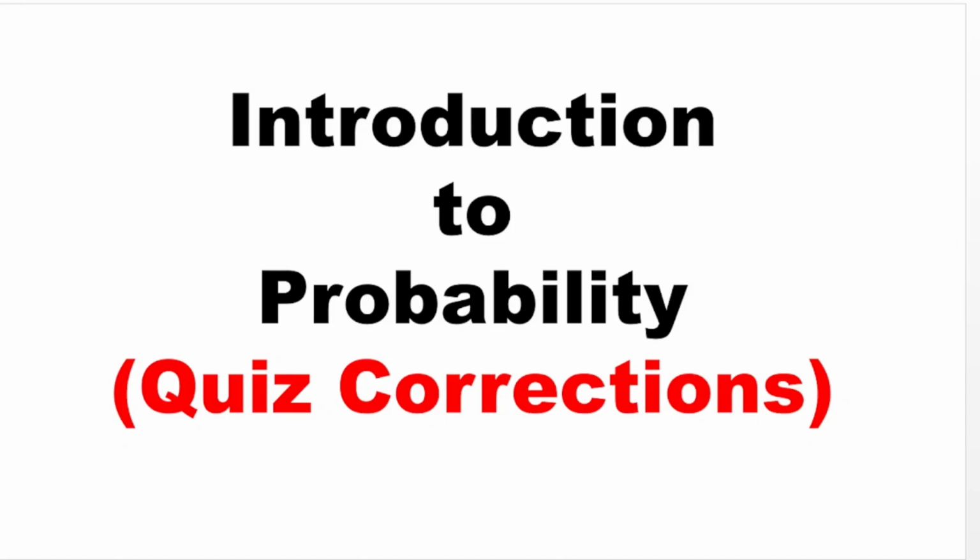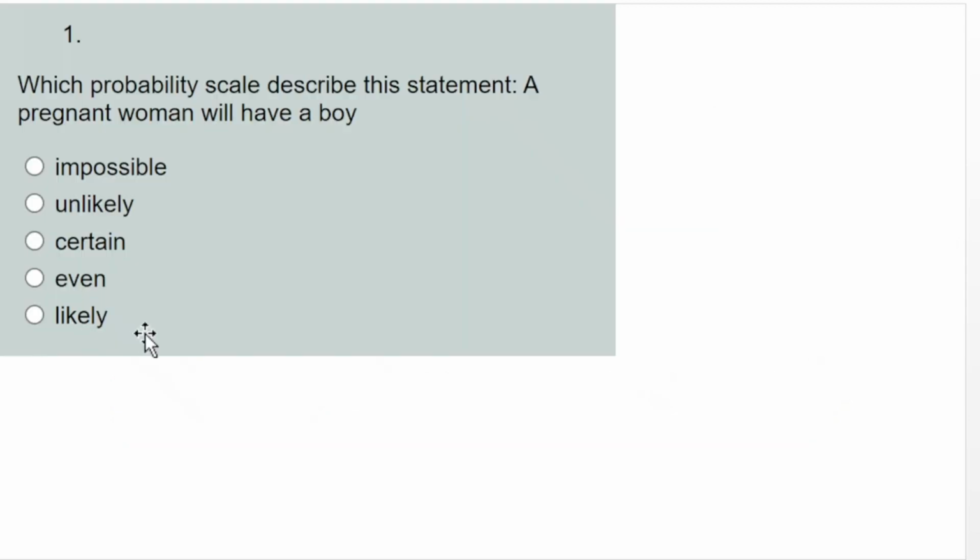So in this class, we want to look at corrections to our quiz on introduction to probability. We're going to start with the first one. Which probability scale describes this statement? A pregnant woman will have a baby boy.